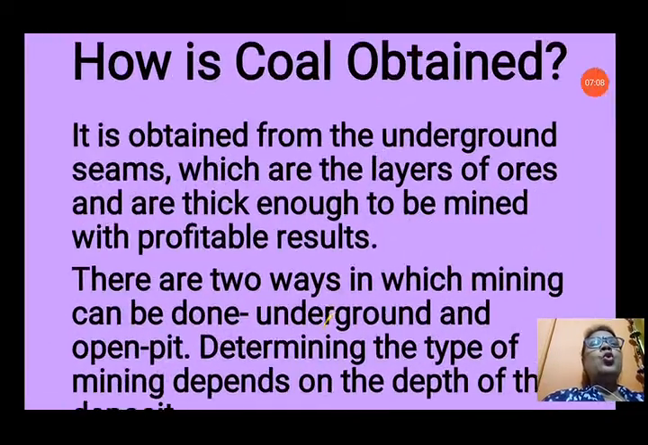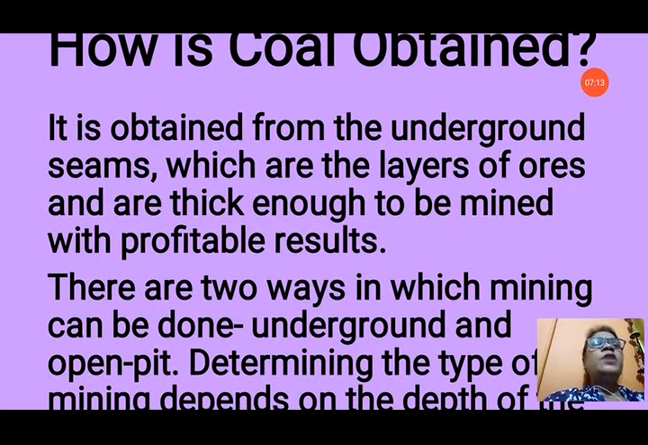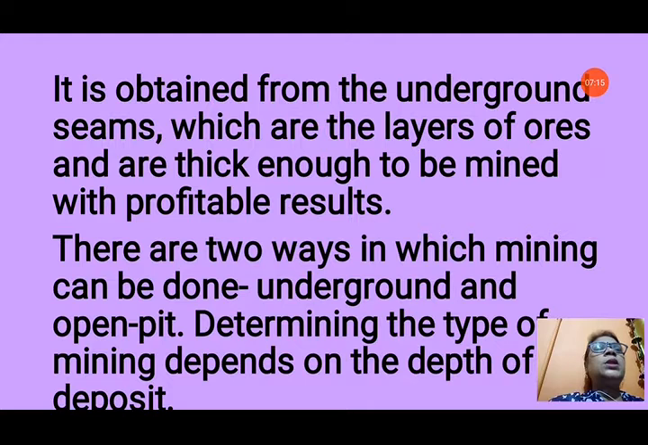Now, how is coal obtained? From the coal mines, how do we obtain coal? It is obtained from the underground seams, which are the layers of ores and are thick enough to be mined with profitable results. So, coals are deposited layer by layer, so it is also coming in layers.